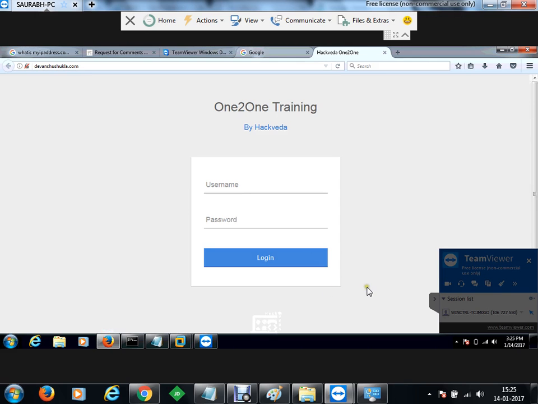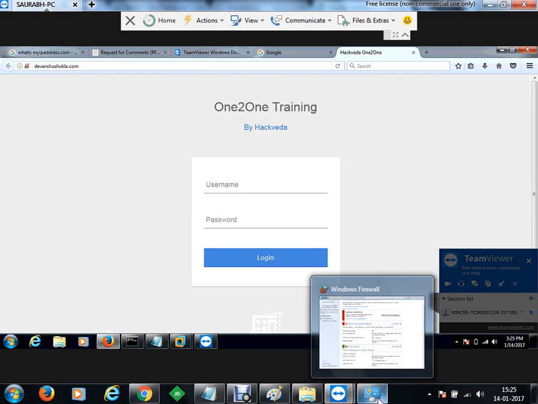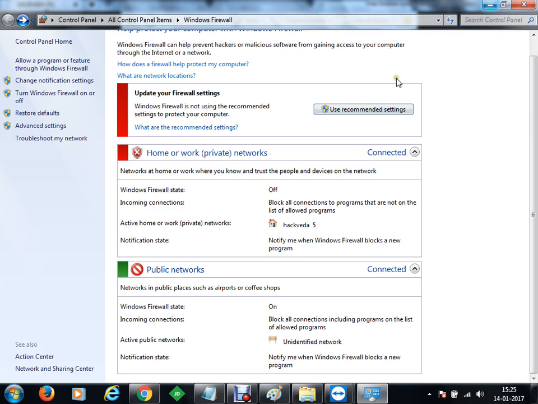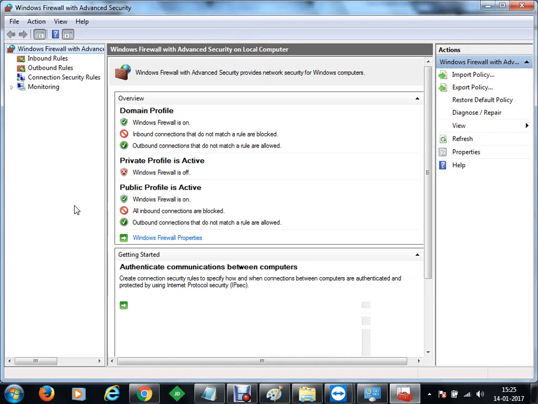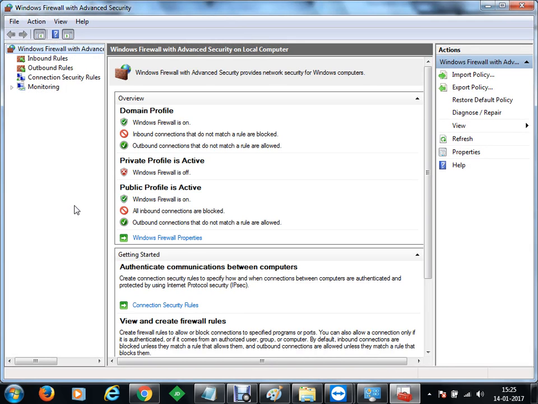Now what we'll do, let's say we have to protect our server with some strong rules. So we'll go to the firewall and go to advanced settings. Let's click on advanced settings on the server, and now we are going to configure the inbound rules and the outbound rules. For the domain profile, Windows Firewall is on. Inbound connections that do not match a rule are blocked.